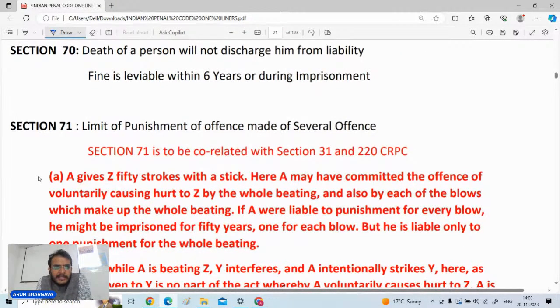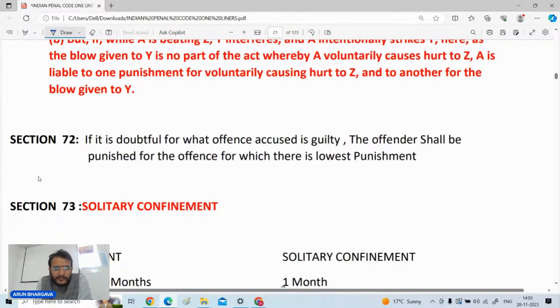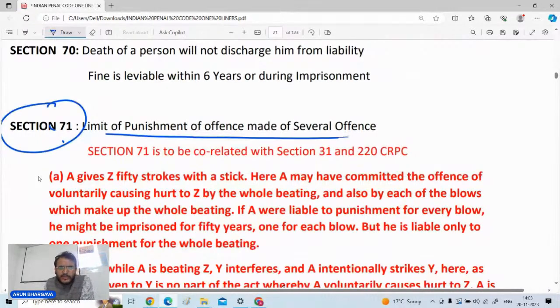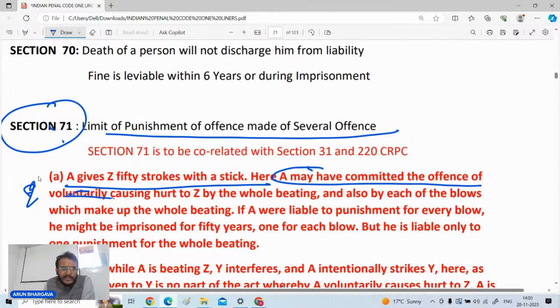Thereafter, the next thing is that let us come to the next area of discussion. Section number 71, directly इतना ज्यादा तो नहीं पूछा जाता, but फिर भी it is also correlated with section number 31 and 220 of the CRPC. Illustration काफी बार पूछा जाता है that if a person gives 50 strokes with a stick to the other person, he may have committed an offense of voluntarily causing hurt by the whole beating and also by each of the blows.